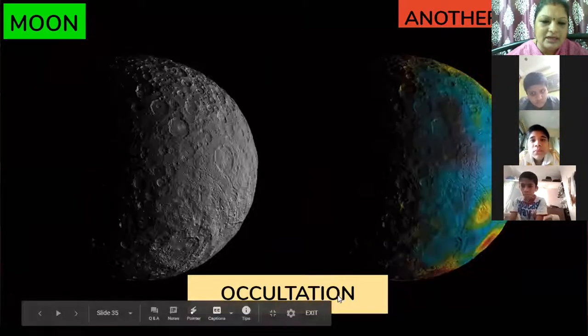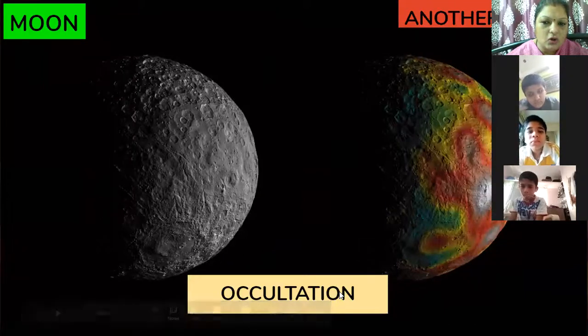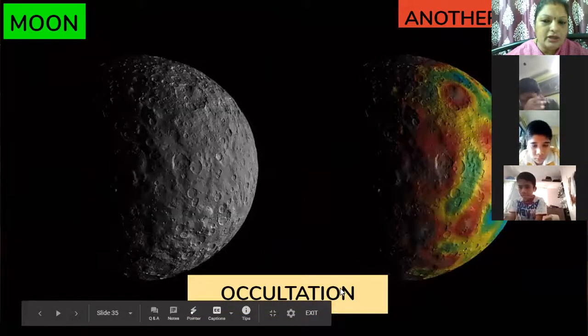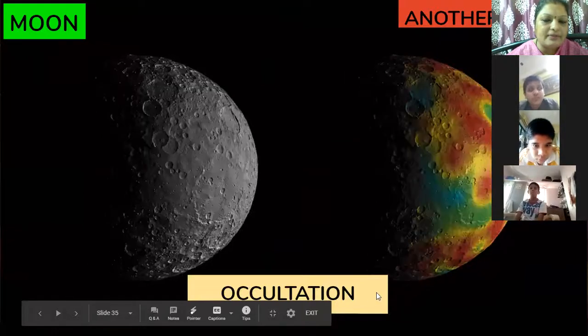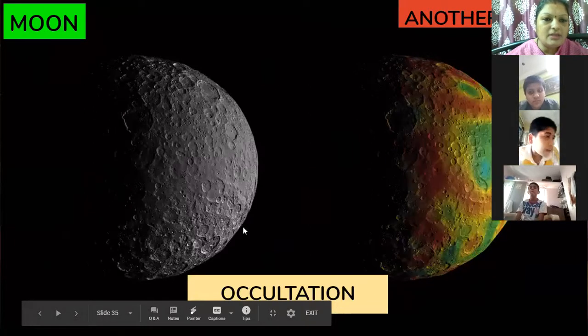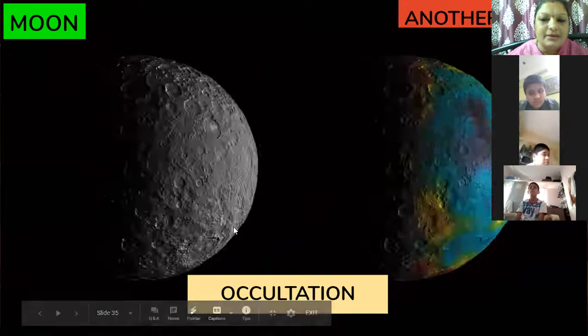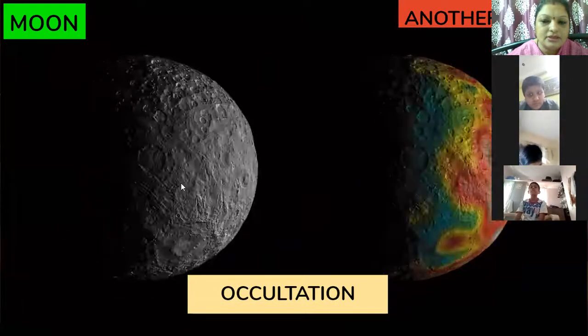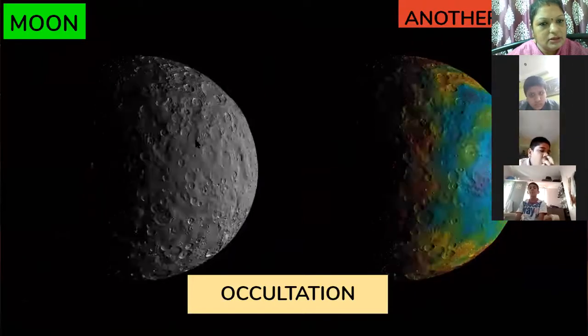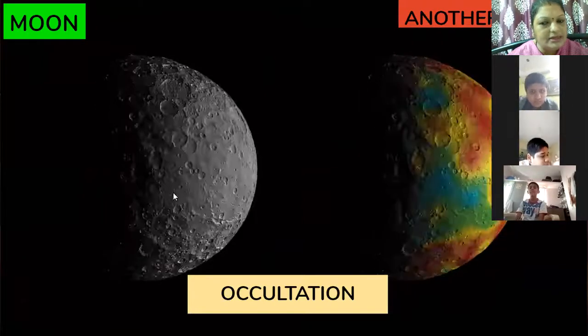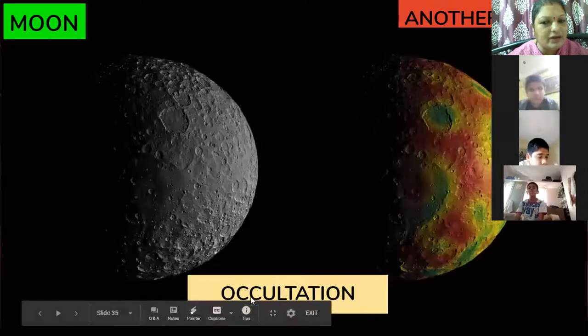That time it is occultation. So the total solar eclipse is an example of occultation. Why? Because the moon comes between the earth and the sun. It can be any other planet too. The moon comes in between the earth and the sun. It is an example of occultation.